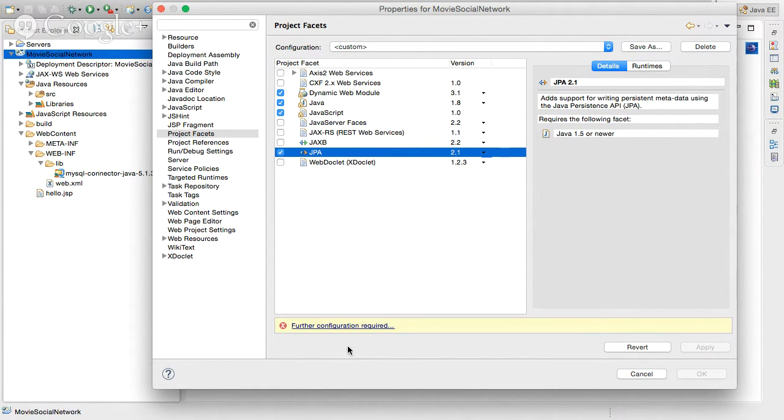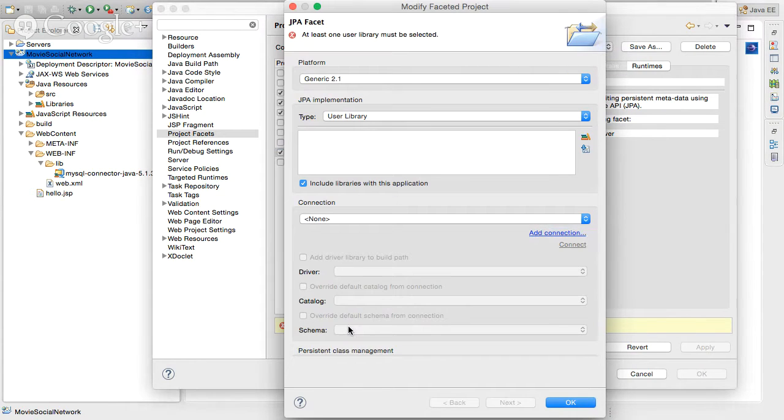There's additional configuration that is required. We have to tell it what database are you using, what table, what username, password, what JDBC connector are we using? So let's go in here.